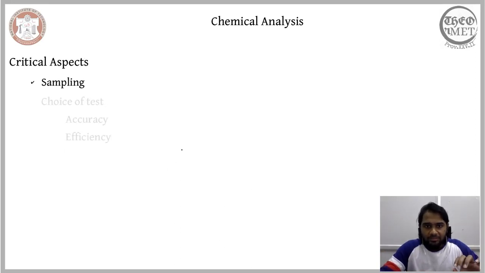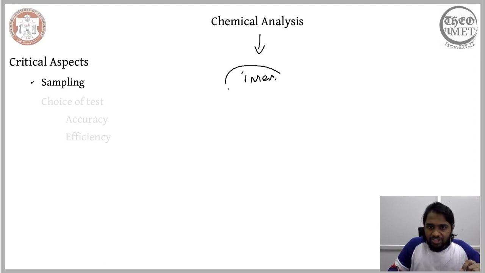Now when you consider the critical aspects of chemical analysis, it begins with what we refer to as sampling. When you are performing the chemical analysis, often it irreversibly changes your raw material. It changes the makeup of your raw material, or it often changes the features of the raw material.